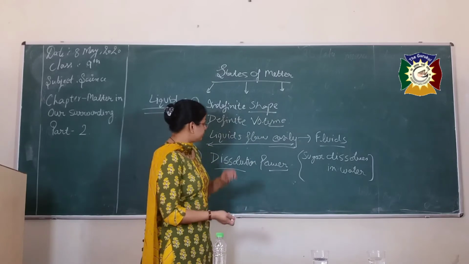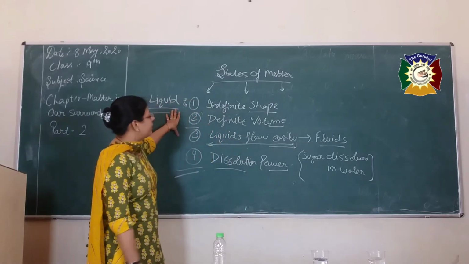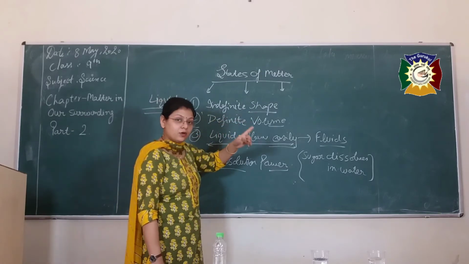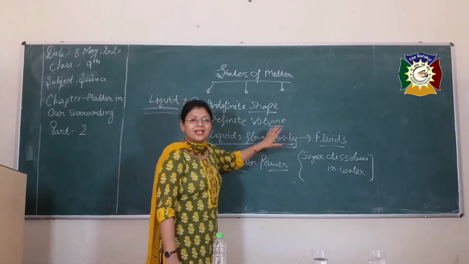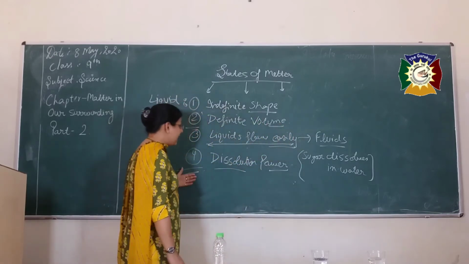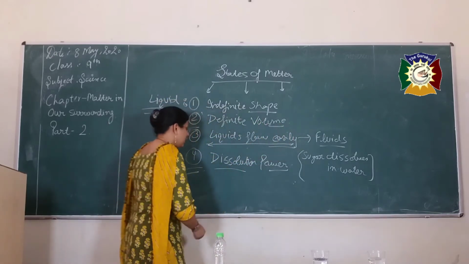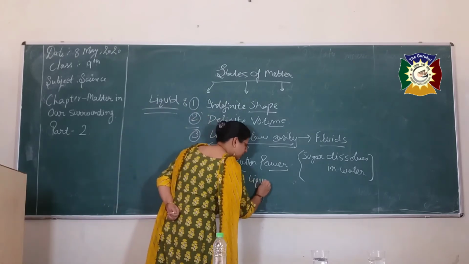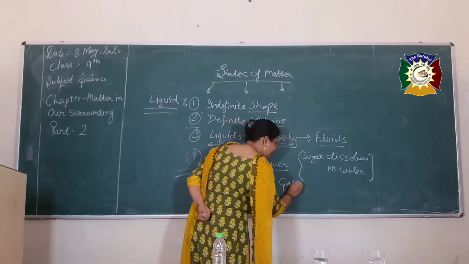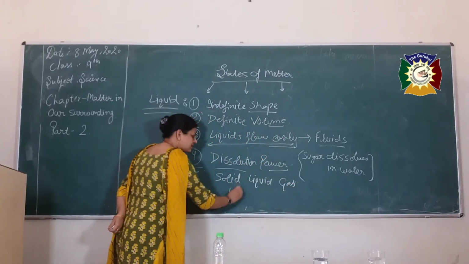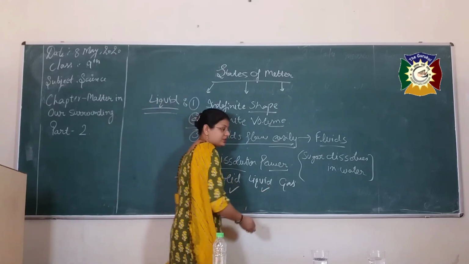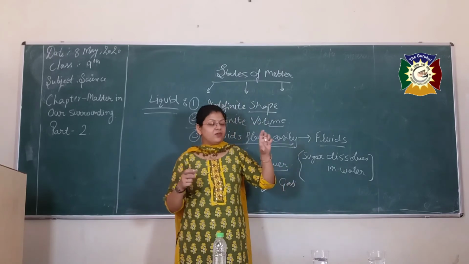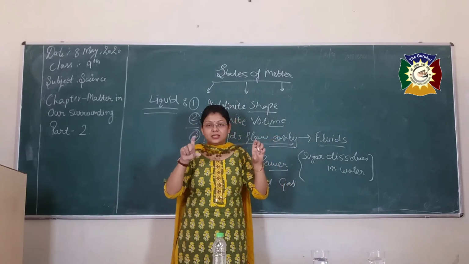So these are the listed properties of a liquid: indefinite shape but definite volume. Liquids flow easily, that's why they are known as fluids. And the dissolution power: liquid can dissolve a solid, liquid can dissolve another liquid, and liquid can dissolve a gas. We have already discussed solids. Now about liquids, if I mix two different liquids, like if I have a cold drink in one glass and water in another glass.